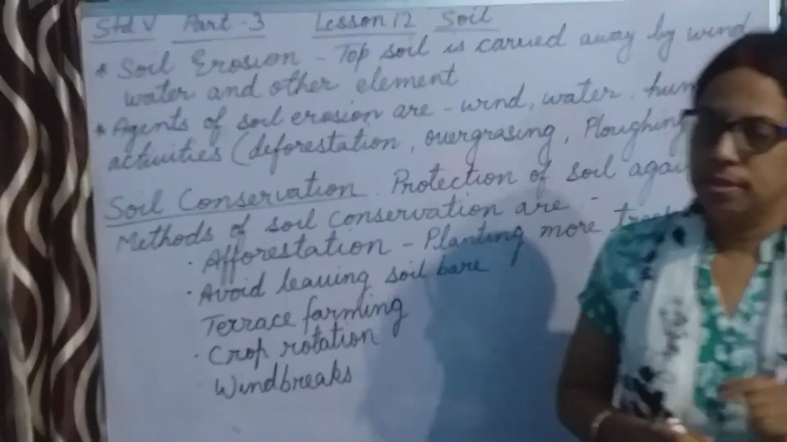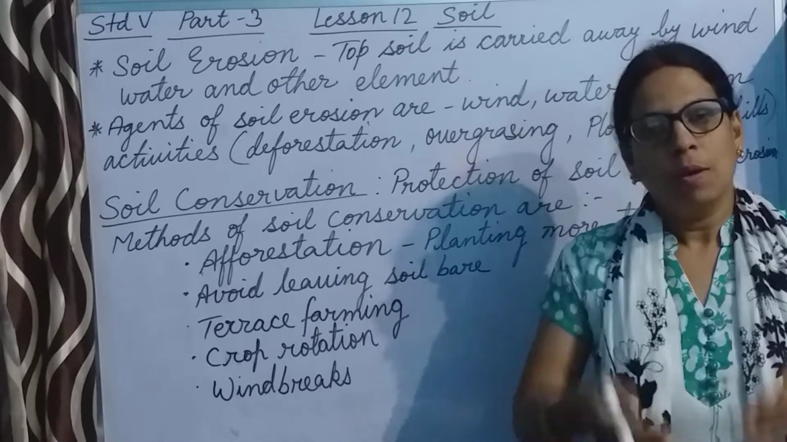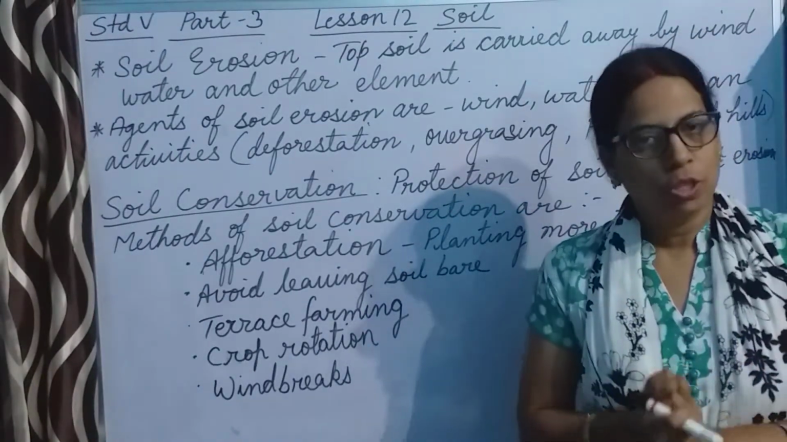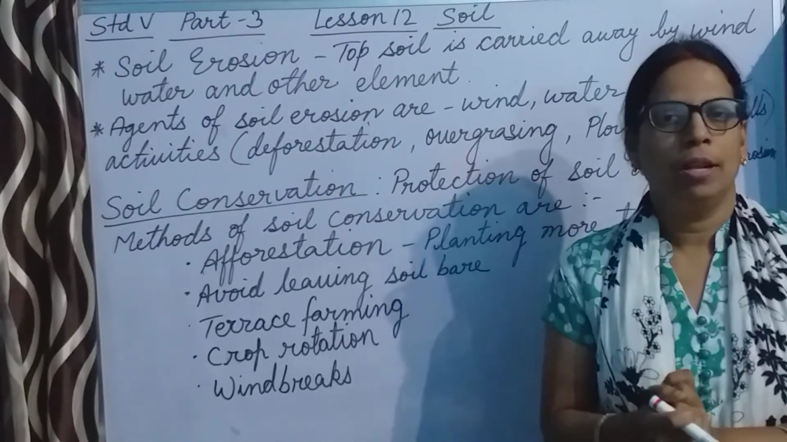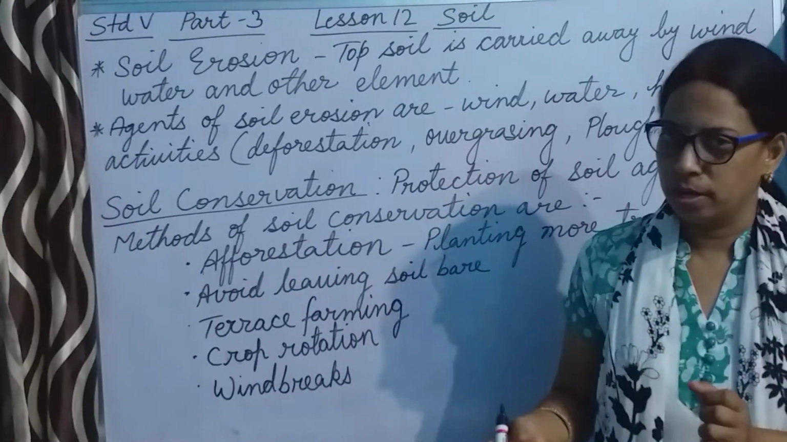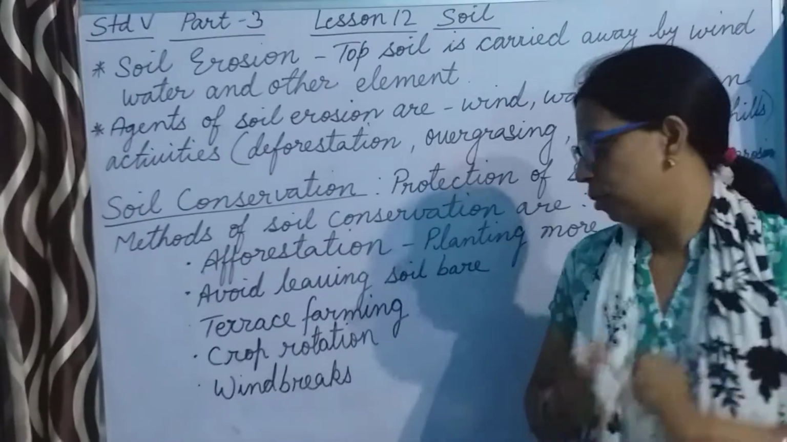Now again the point is the same. When we plant more and more trees, that means more trees, more roots, and the roots will bind the soil with it, and thus it will not allow the soil to run away or to be carried away by wind and water. Thus in this way it helps in soil conservation.